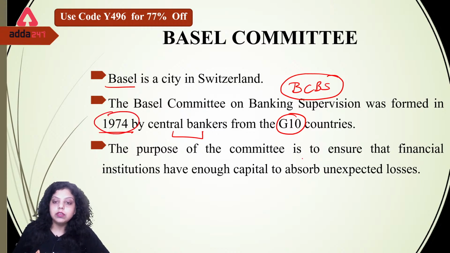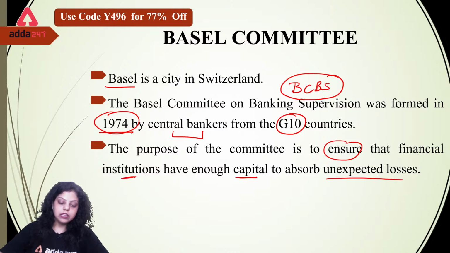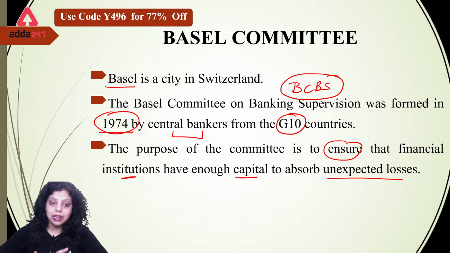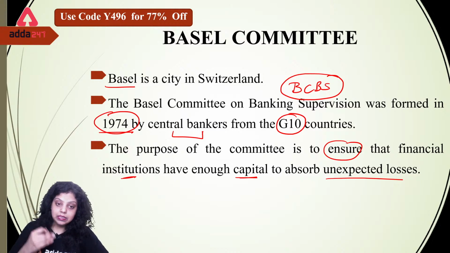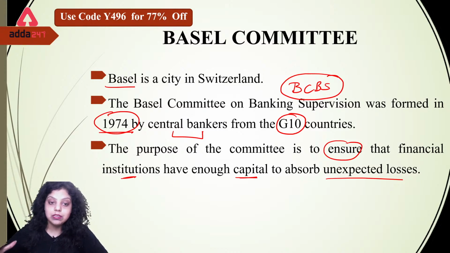The purpose of the committee is to ensure that financial institutions have enough capital to absorb unexpected losses. As we know, in our country, in India, there are certain banks facing losses because of NPA. Now what is NPA? NPA stands for non-performing assets.